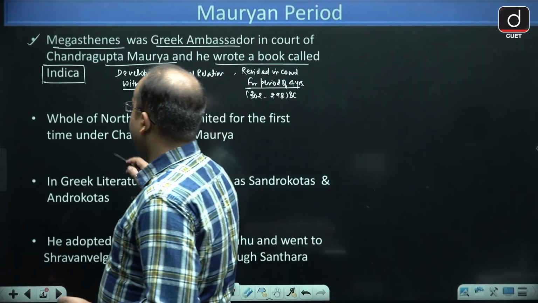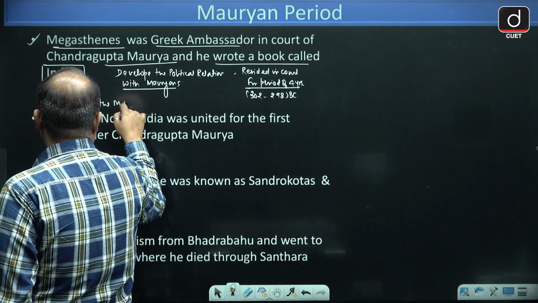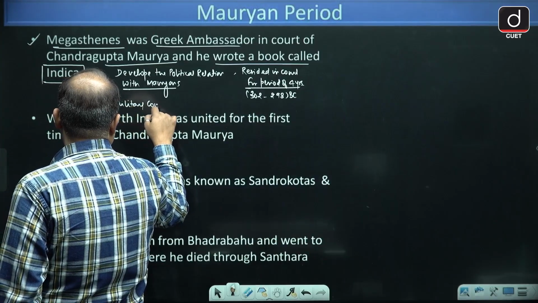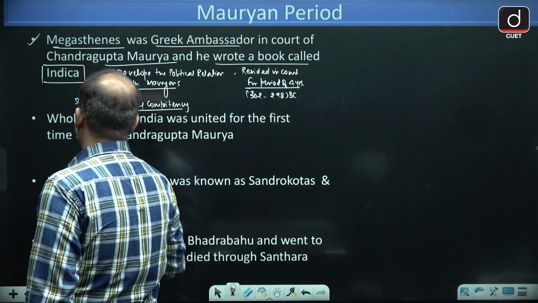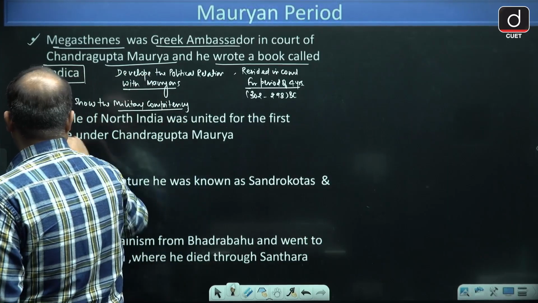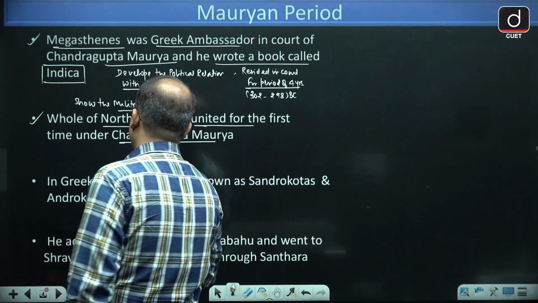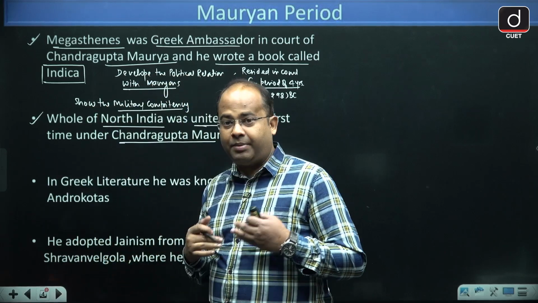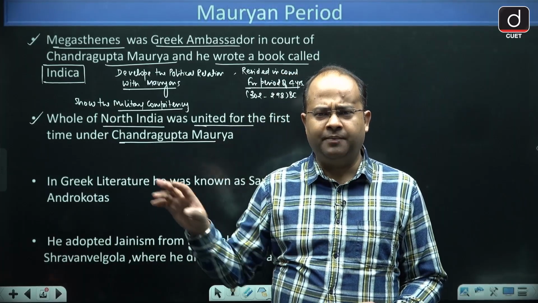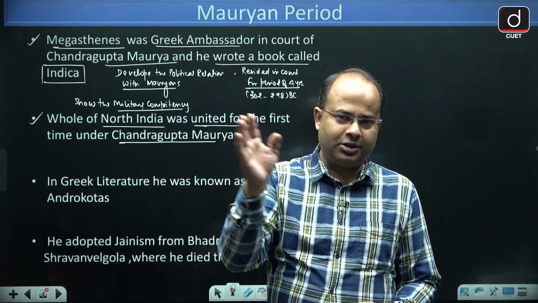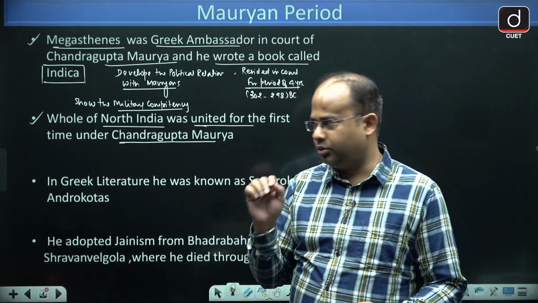He was such a capable military general and capable king that he united the whole North India, but he did not conquer South India.